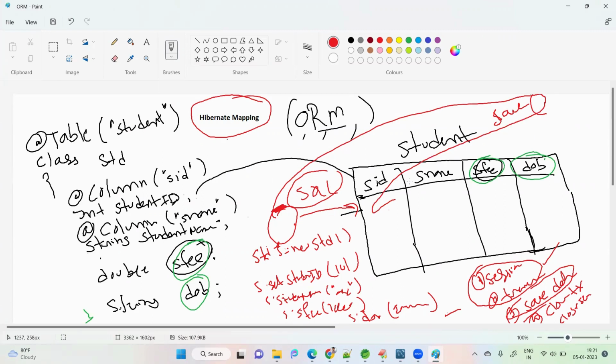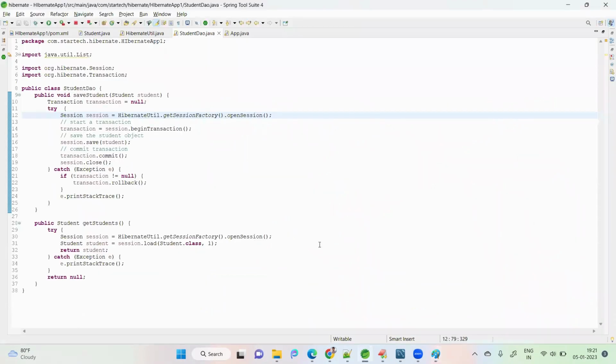Okay, how to store data? First, we need to open a session from the session factory and open a transaction from the session. This is interdependent. Then save data, then close transaction and close session. See the code here. Here I got a session factory. How to get it?